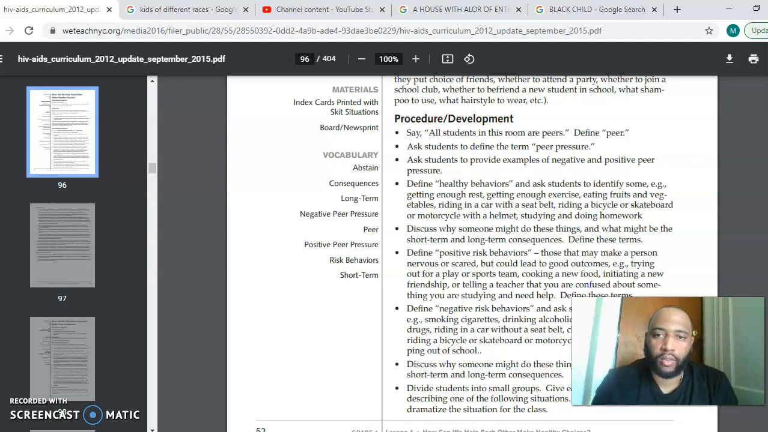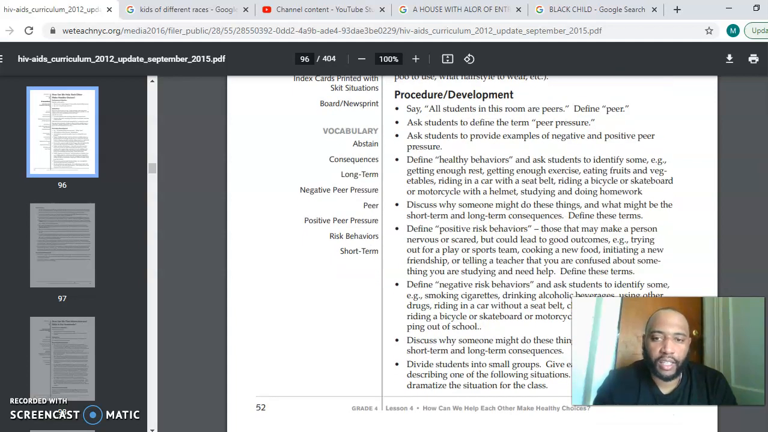All right. So, healthy behaviors, examples could be getting enough rest, getting enough exercise, eating fruits and vegetables, riding in a car with a seatbelt, riding a bicycle, skateboard, or motorcycle with a helmet, studying and doing homework. All right. So those are healthy behaviors. Now, positive risk behaviors are those that may make a person nervous or scared, but could lead to good outcomes. Examples: trying out for a play or sports team, cooking a new food, initiating a new friendship, or telling a teacher that you are confused about something that you're studying and need help.